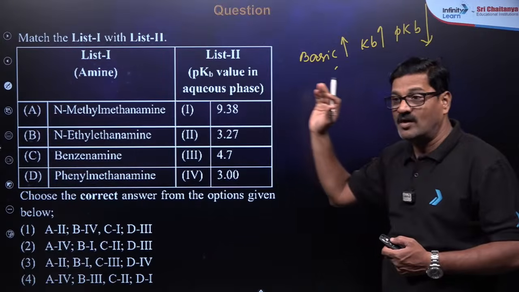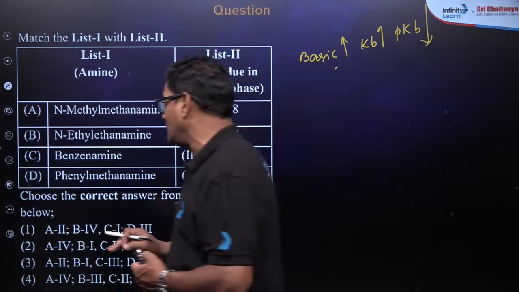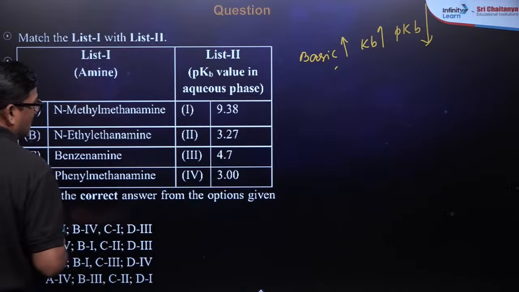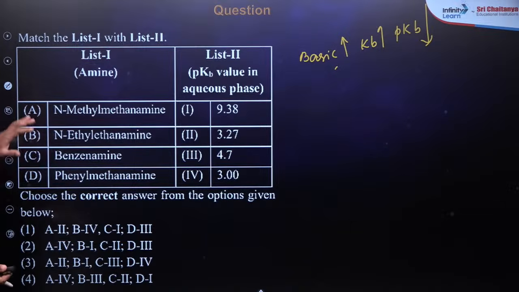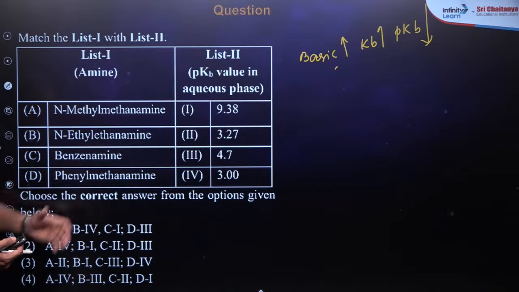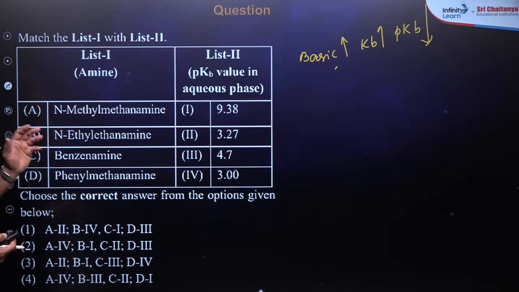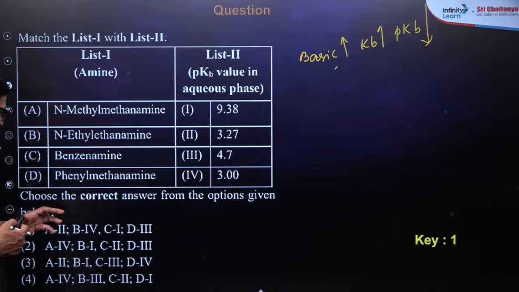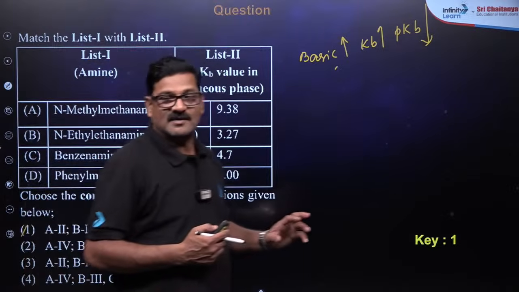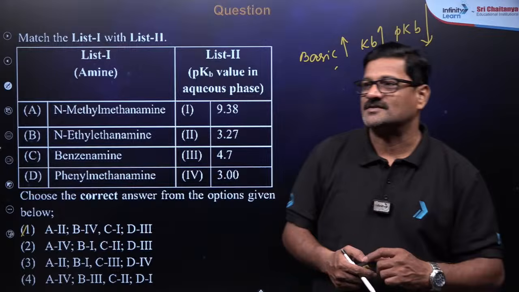I mean to say a strong base will have the least pKb value. So most basic is going to be N-methyl ethanamine. Then it comes to be N-ethyl methanamine. Then benzenamine 3.27 and phenyl methanamine, that is going to be this one, and answer 1 is the correct answer for this question.